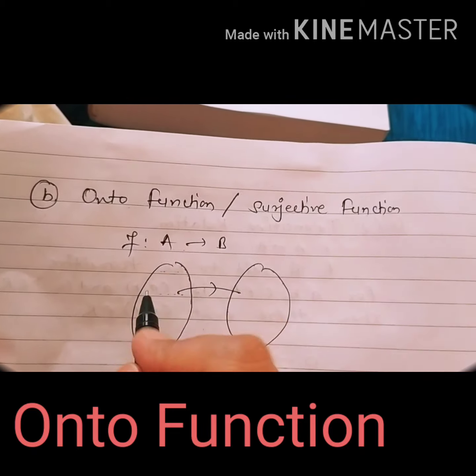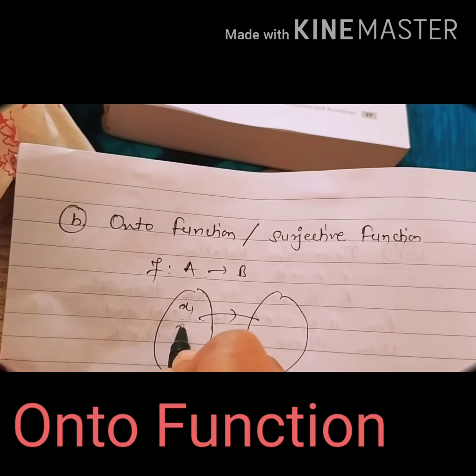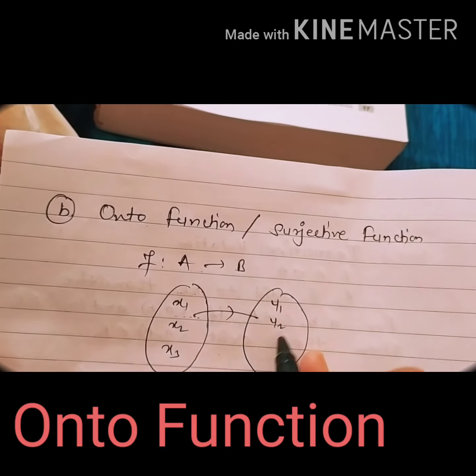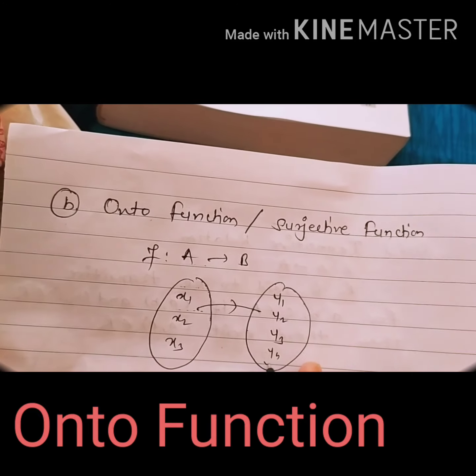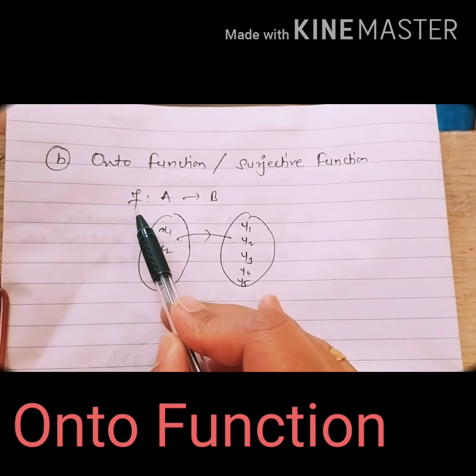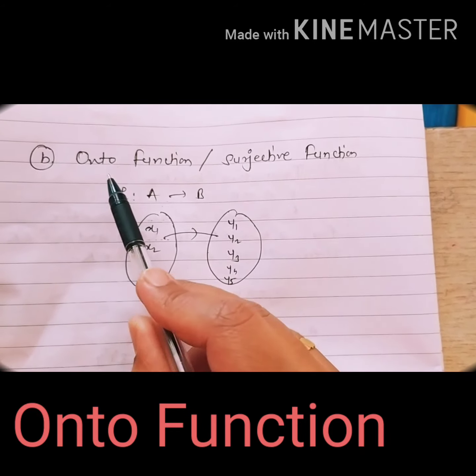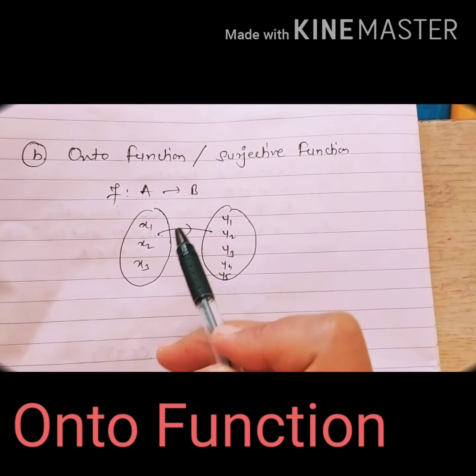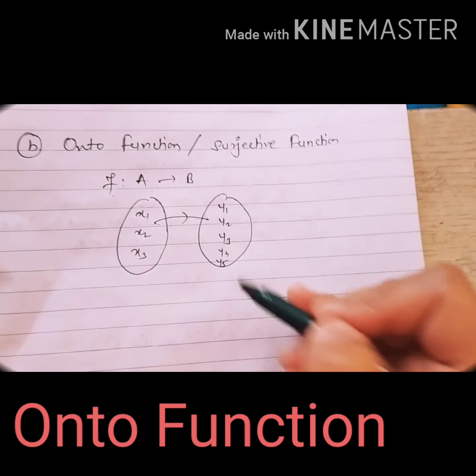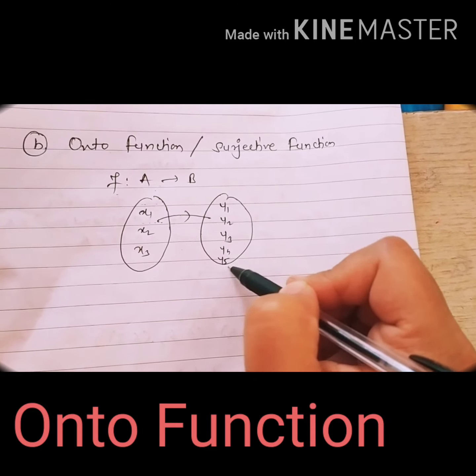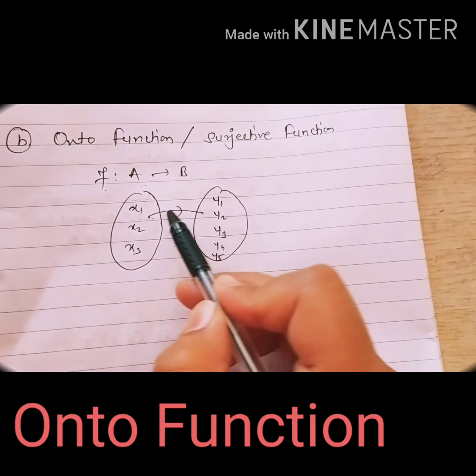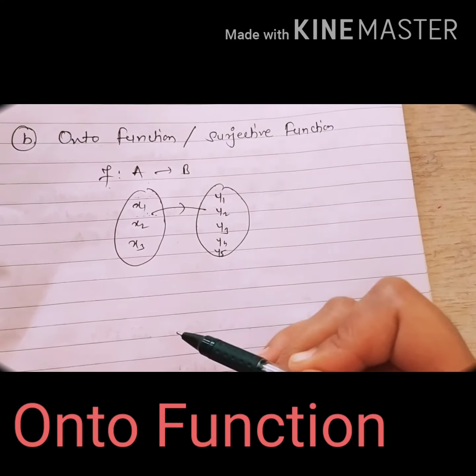Suppose we have taken x1, x2, x3, and here we have taken y1, y2, y3, y4 and y5. Now f is said to be a surjective function or an onto function if and only if all elements from the codomain set should have a pre-image in the domain set.